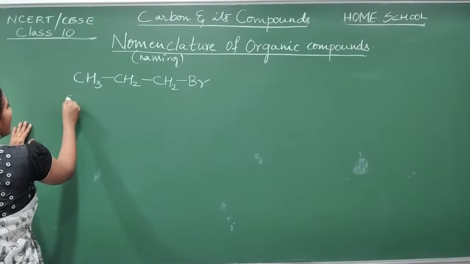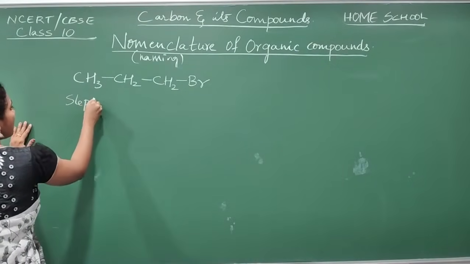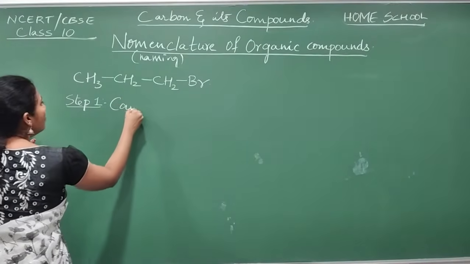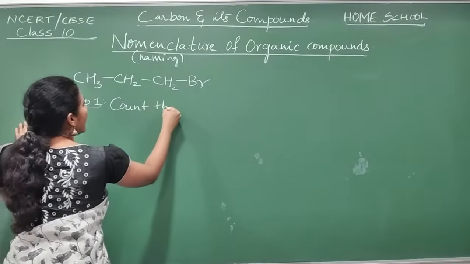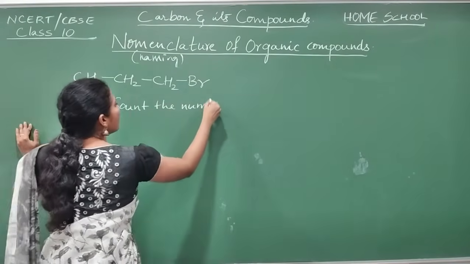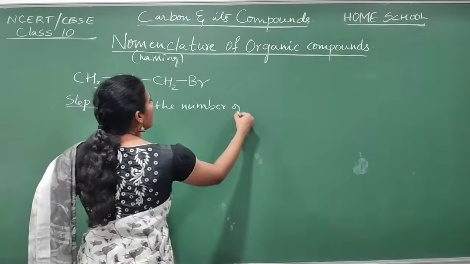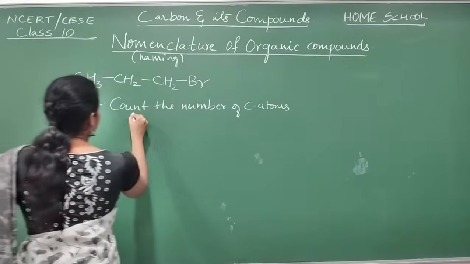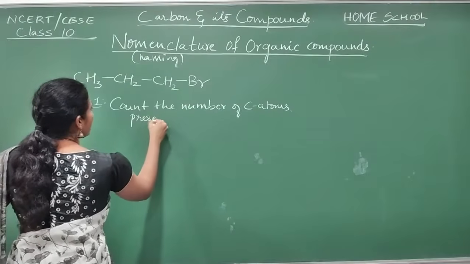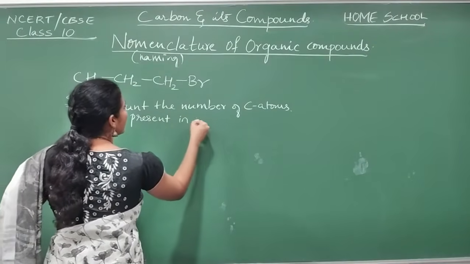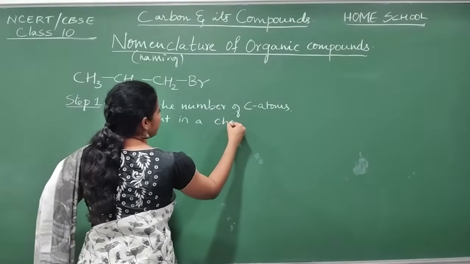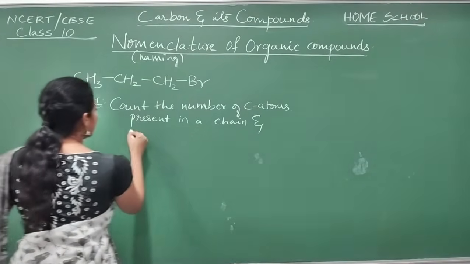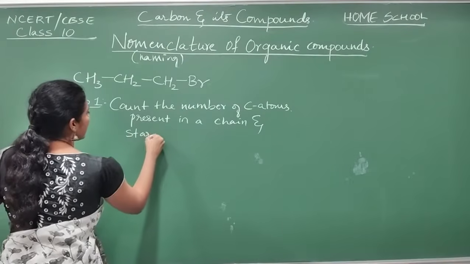So what is the first point that should come to your mind? I will write according to the step. Step number 1. Count the number of carbon atoms present in a chain, and start giving numbers.